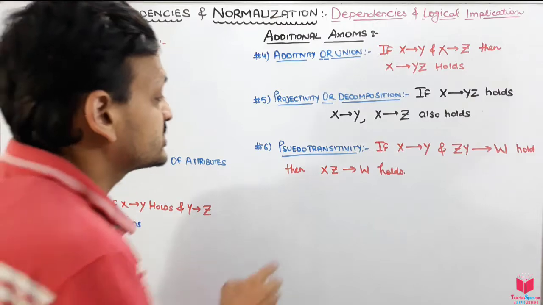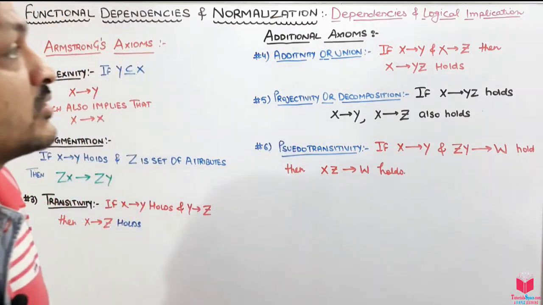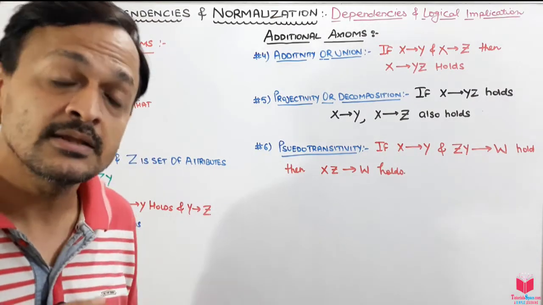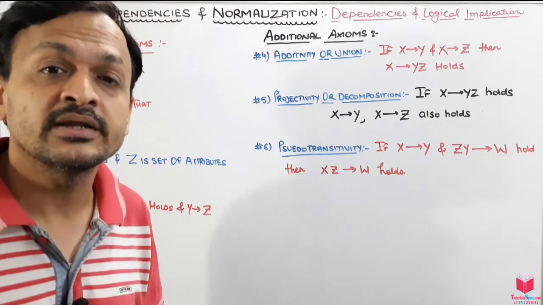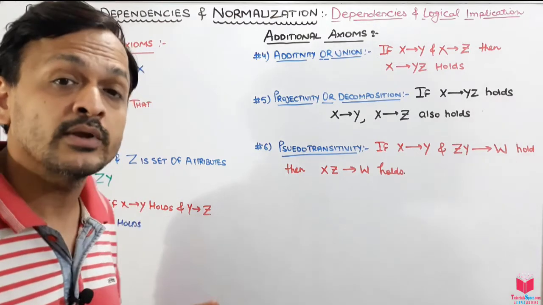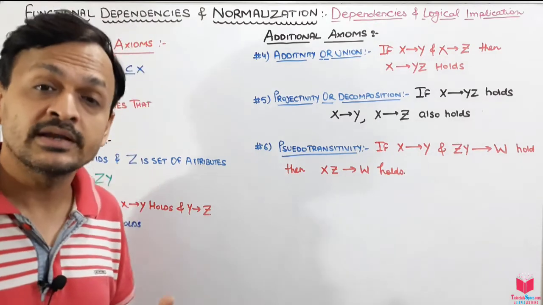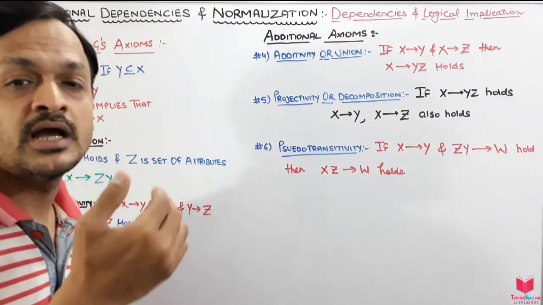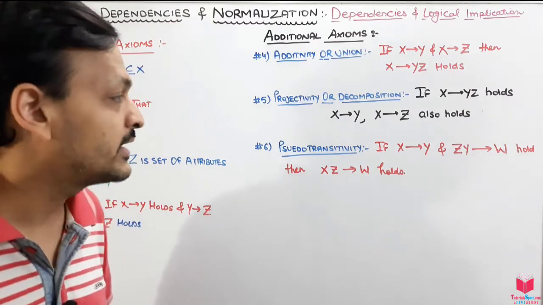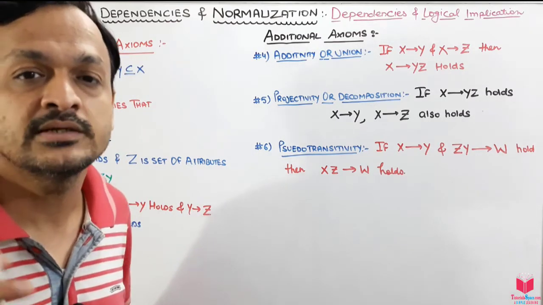Okay guys, so this is all about the axioms, or the dependency and the logical implication. In the next session we will do the closure of the functional dependency: what exactly the closure is and how we can find it, which helps in finding the candidate keys, which further helps in the third normal form. So guys, be ready with the closure of functional dependency.